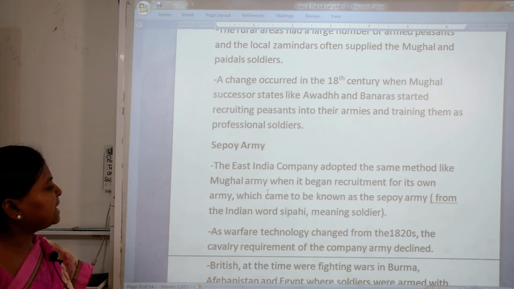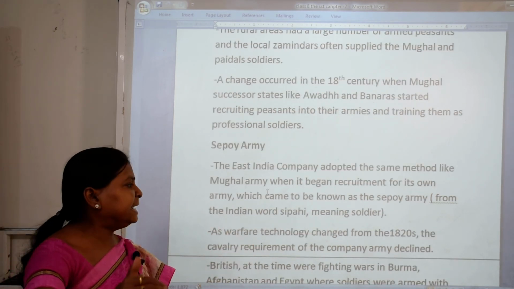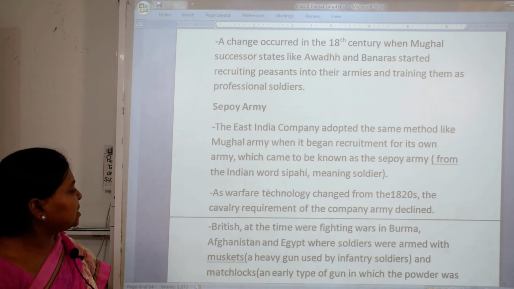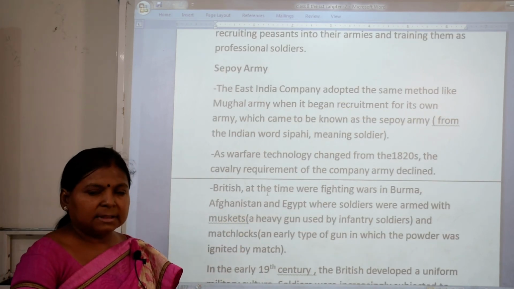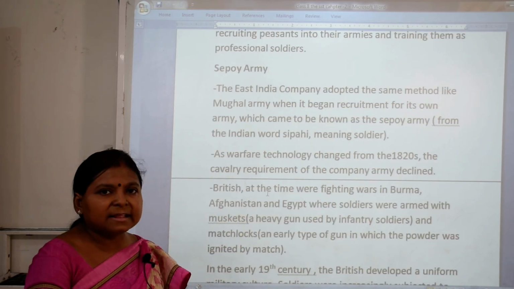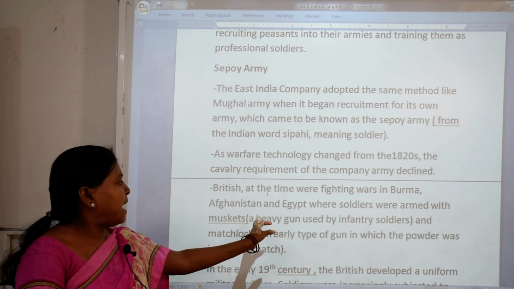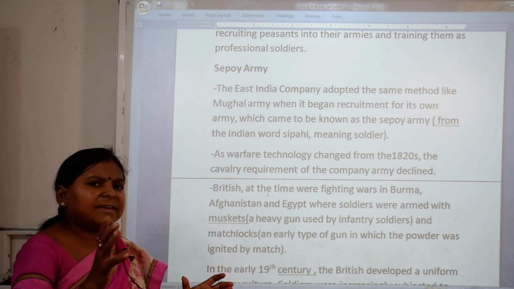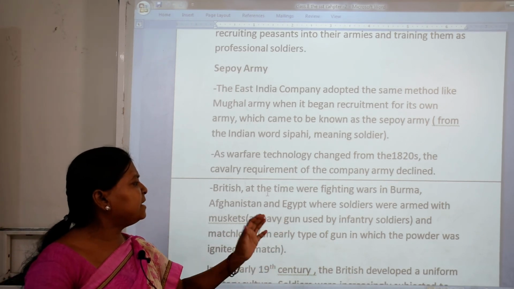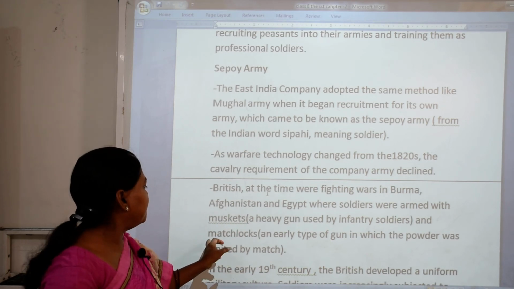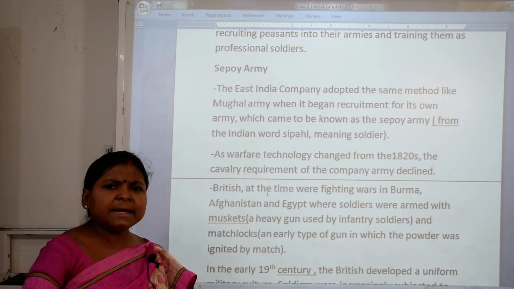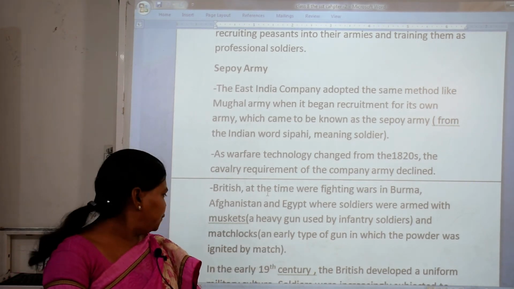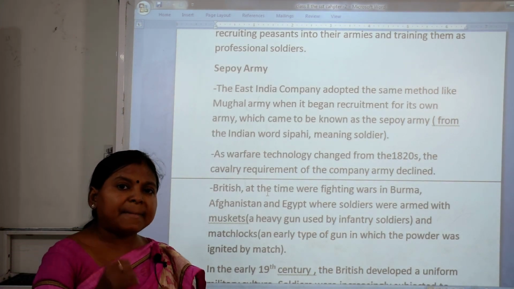See, as warfare technology changed during that time, around 1820, the cavalry requirement of the company declined. British at that time were fighting wars in Burma, Afghanistan and Egypt, where soldiers were armed with muskets. Muskets means a heavy gun used by infantry soldiers, and they used matchlocks. What is the meaning of matchlock? It means an early type of gun in which powder was ignited by a match.